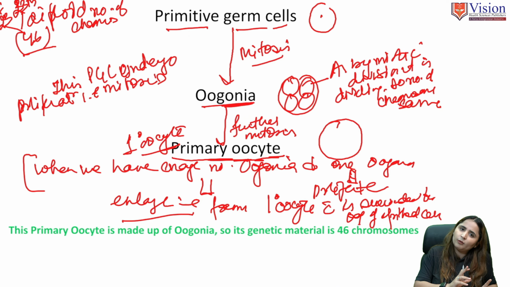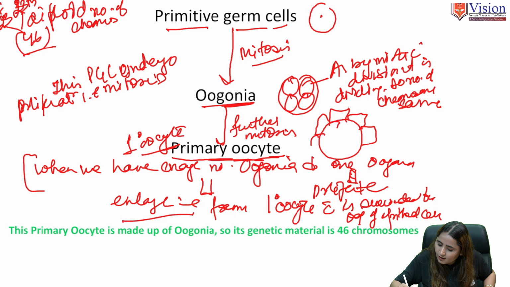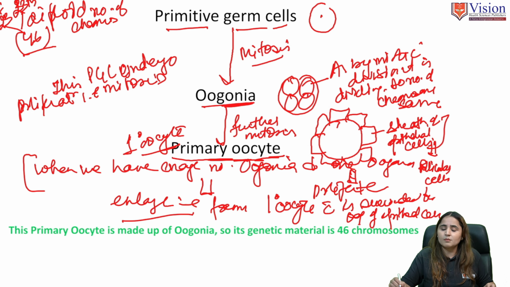The one oogonia that is left will become the primary oocyte, and there is a sheath of epithelial cells around it, which is called follicular cells. So what is a primary oocyte?